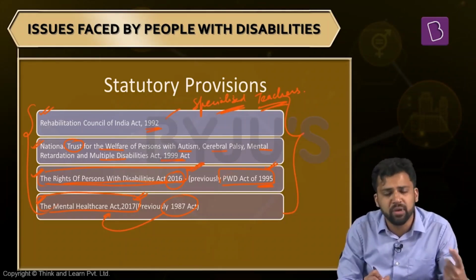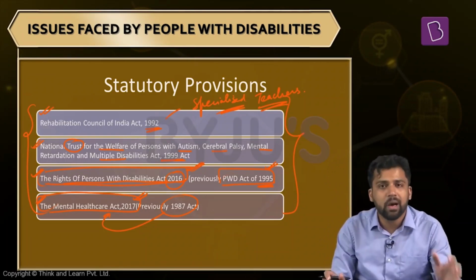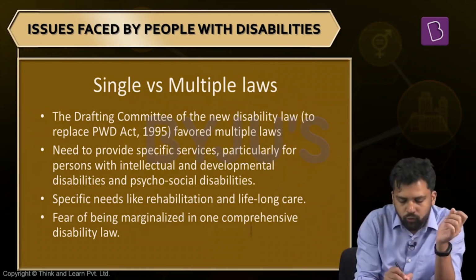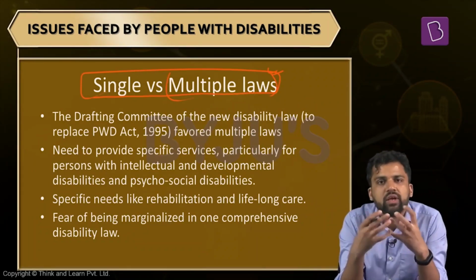This year, this Mental Health Act can be very significant. What we will do, we will look at some of the provisions of these laws. Apart from that, we will also look at some international agreements India is part of, some international treaties. Now, before going into these laws and treaties, one thing you would have observed, we are having multiple laws for handling the challenges people with disability face.